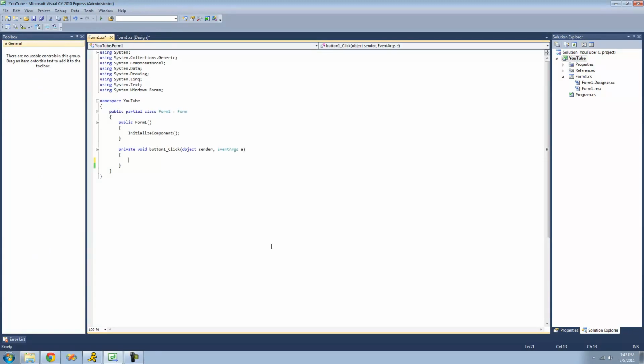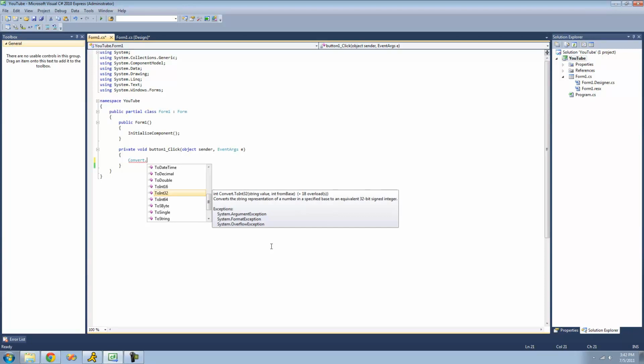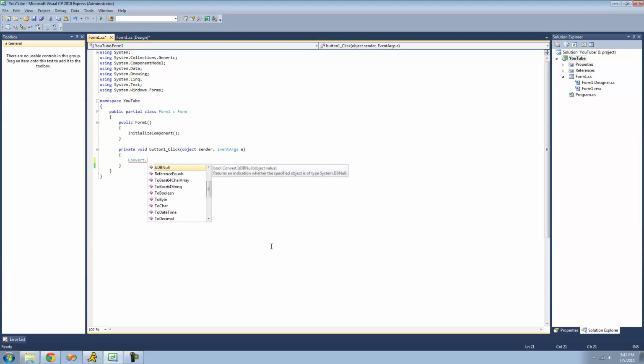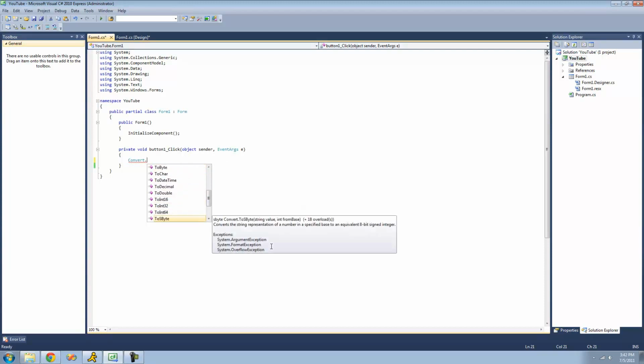So in previous tutorials, we looked at the bit converter class, and the bit converter class mainly handles bytes, and we're going to want to be looking at other variable types. So we're going to use the convert class. In order to access the methods inside of the convert class, we're just going to want to type convert and then use the dot operator. And since all of the methods inside of this class are static, we can't even create an instance of this class.